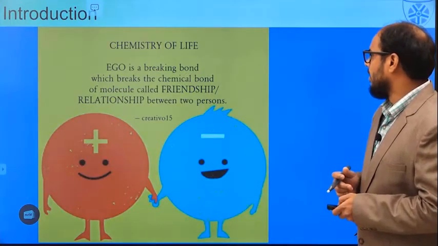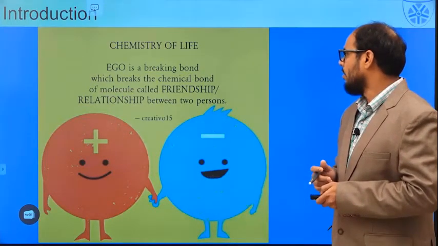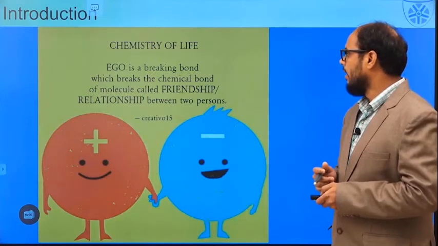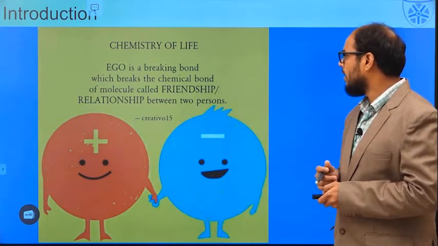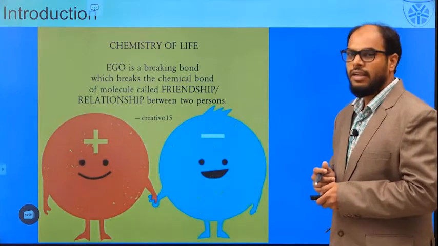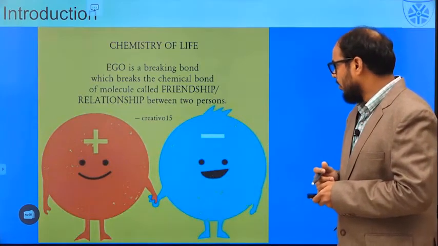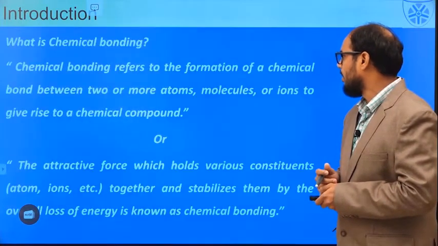Before I start the basic chemical bonding, let me talk about the chemistry of life. Ego is a breaking bond which breaks the chemical bond called friendship. So with this quote, let me start this chemical bonding chapter.